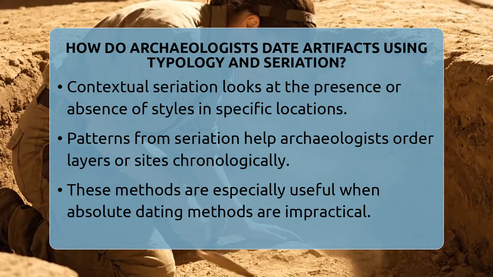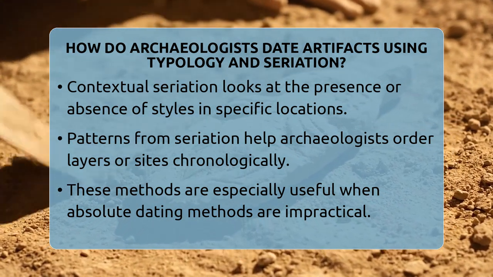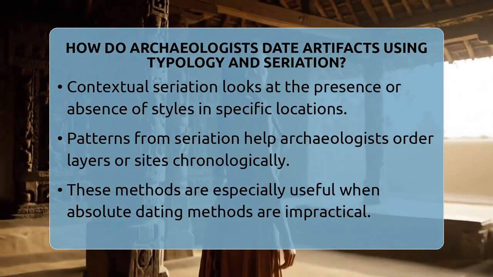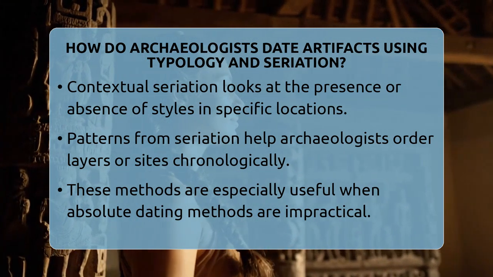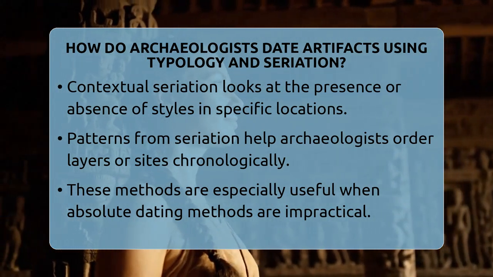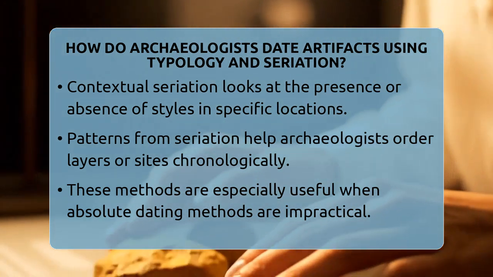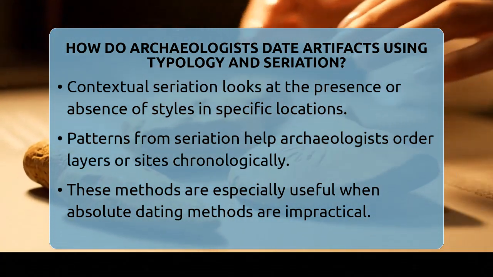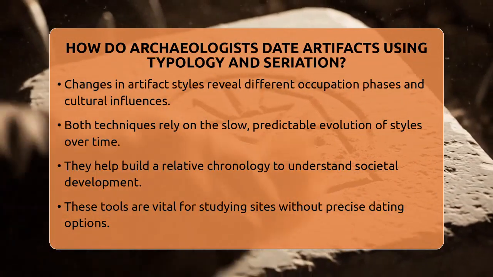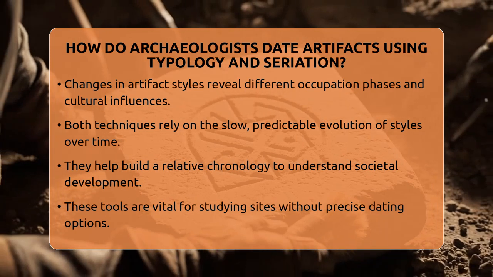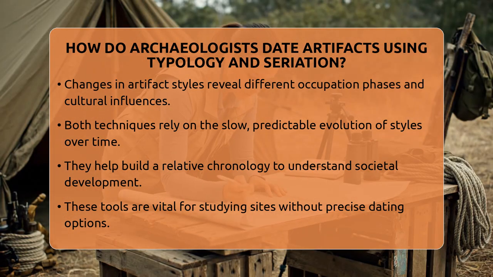In practice, archaeologists gather artifacts from different layers or sites, sort them into types, count how many of each type they find, and then graph this data. The patterns they see help them piece together a timeline of human activity. This is especially useful at key sites or in urban areas where absolute dating methods like radiocarbon dating might not be available or practical. For example, at a colonial settlement, changes in ceramic styles can reveal different occupation phases or